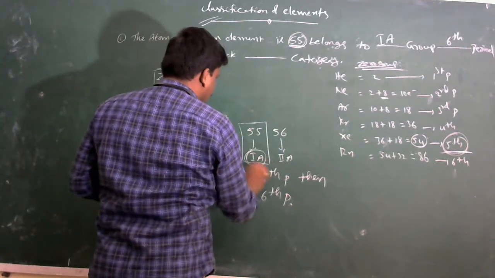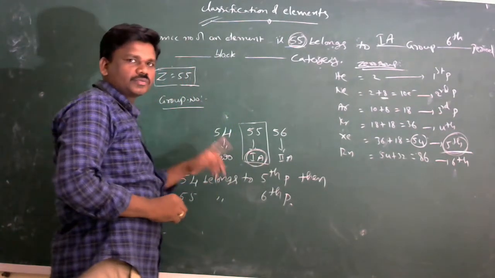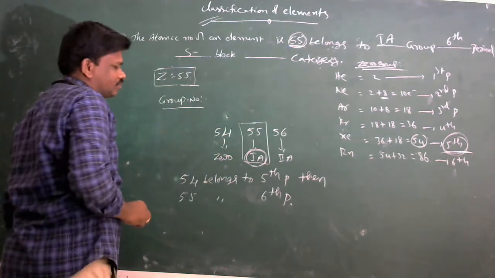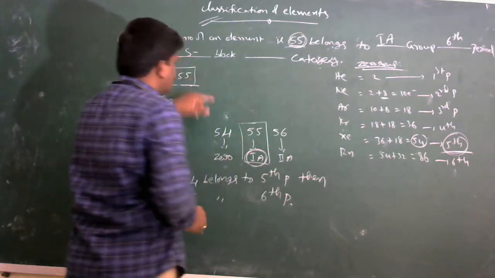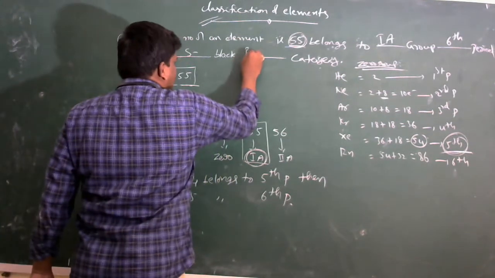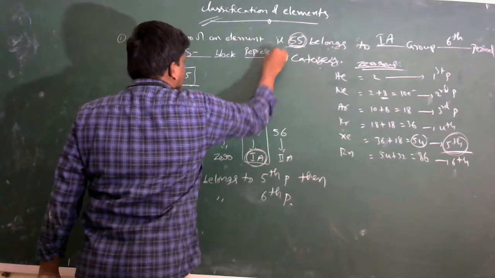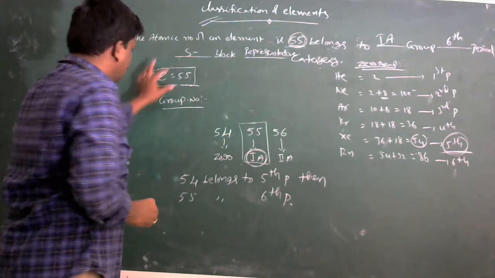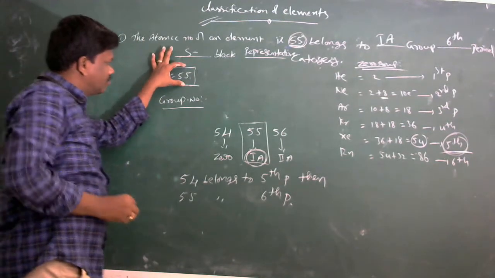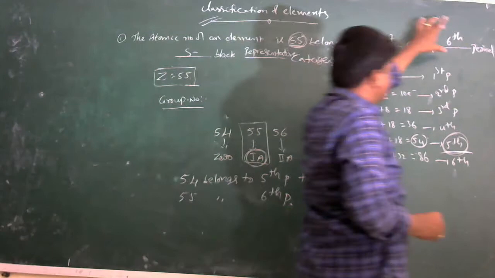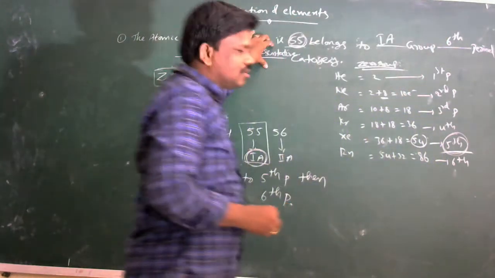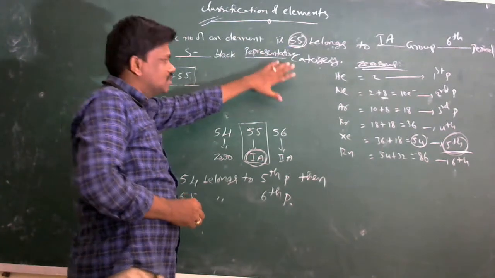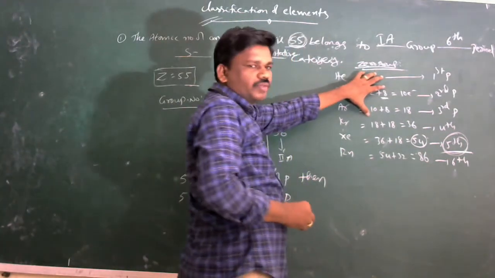Here 1A group. 1A and 2A groups are present in s block elements. Therefore, these are s block elements. And category: s block elements means representative elements. Given atomic number 55, then atomic number 55 belongs to first A group, 6th period, s block elements and representative element.